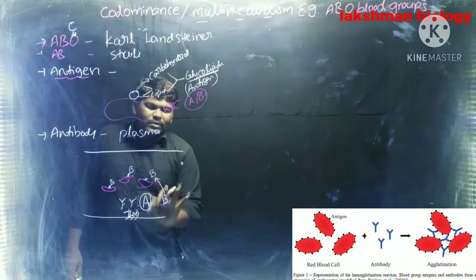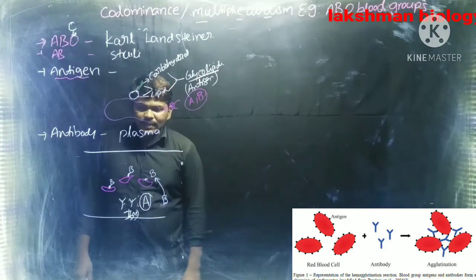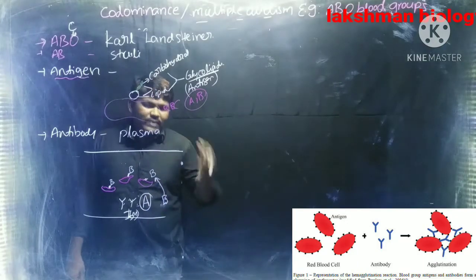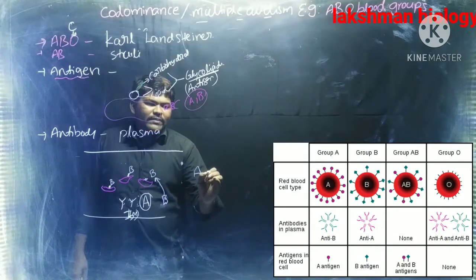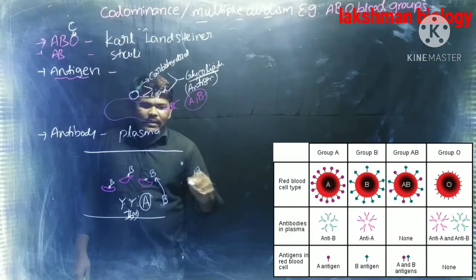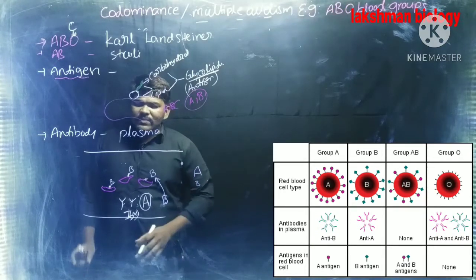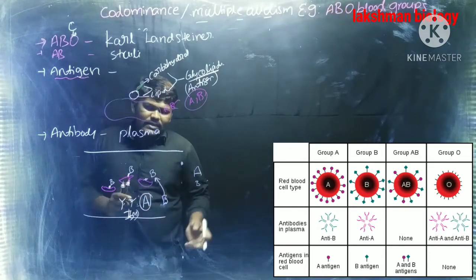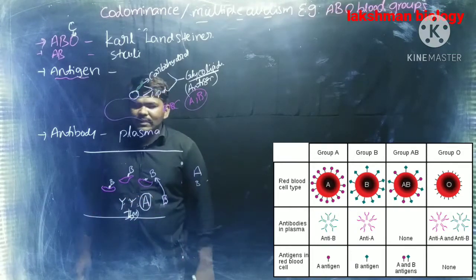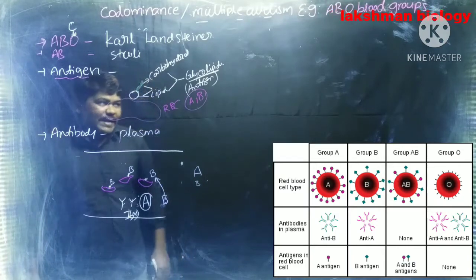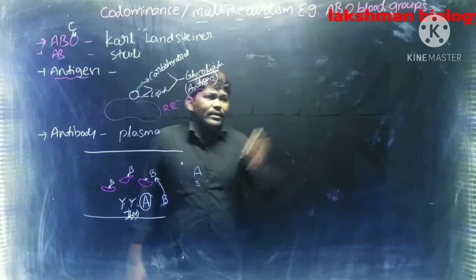Because of that, I have antibody A and antigen B. Antibody A can fight with antigen A. Antibody B can fight with antigen B. Because of that, A blood group people have B antibody and B blood group people have A antibody. That is about antibodies.